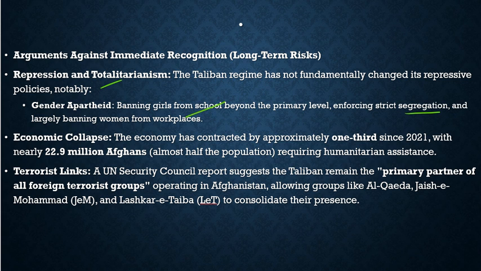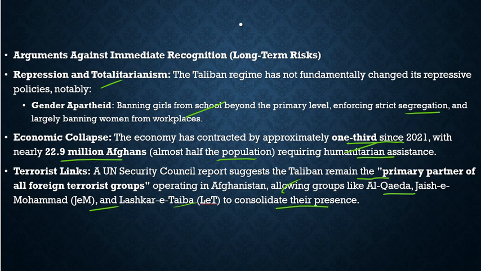Economic collapse: the economy has contracted by approximately one third since 2021, with nearly 22.9 million Afghans, almost half the population, requiring humanitarian assistance, that we discussed. Terrorist links: a UN Security Council report suggests that the Taliban remain the primary partner of all foreign terrorist groups operating in Afghanistan, allowing groups like Al Qaeda, Jaish-e-Mohammed, Lashkar-e-Taiba to consolidate their presence.